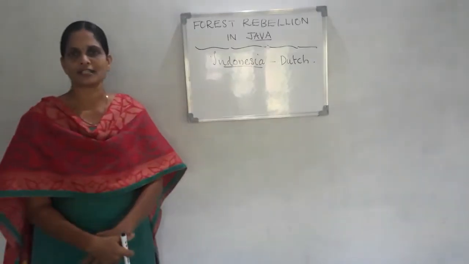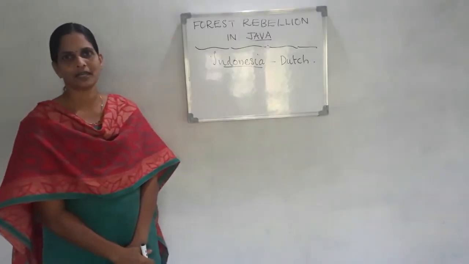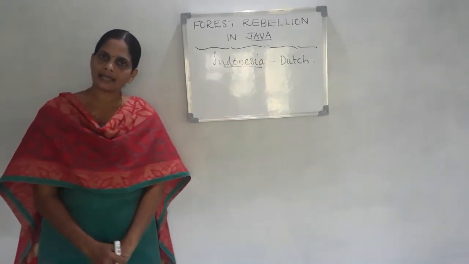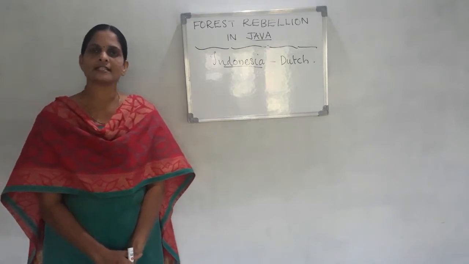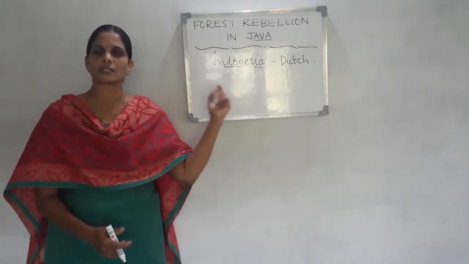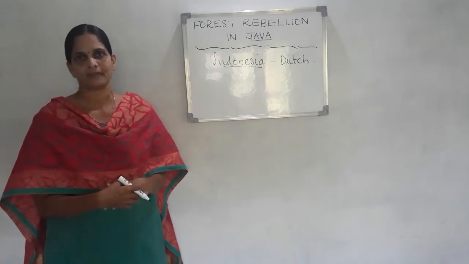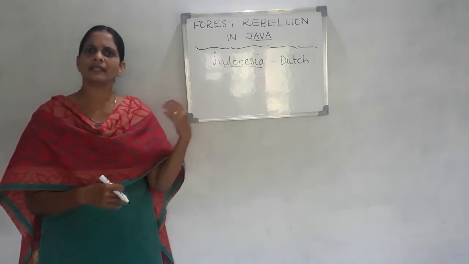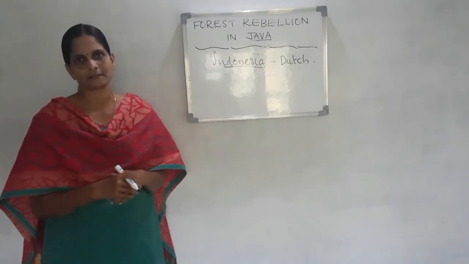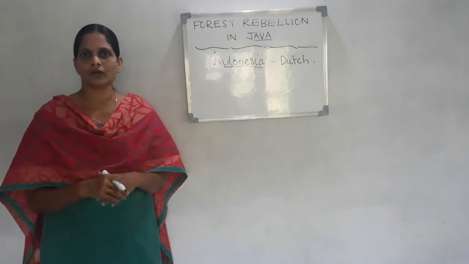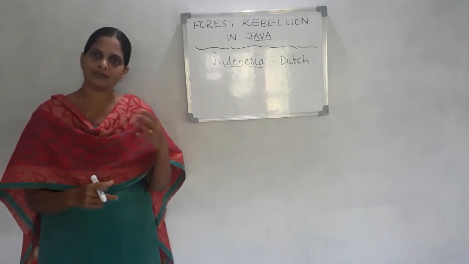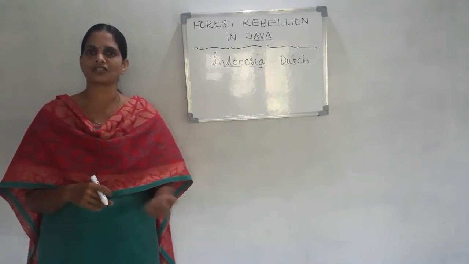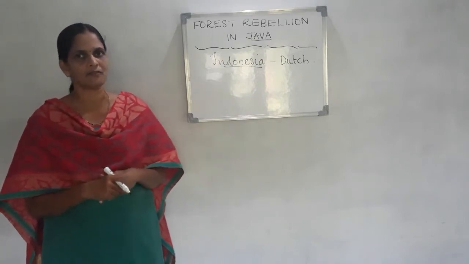And what are these policies that we are discussing now? The Dutch started the colonial management. Like Indian forest communities, Javan forest communities were also experts in many things. They were very expert in cutting trees, transporting logs and many other activities inside the forest. They fully depended on the forest for their livelihoods. They lived inside the forest. They had their own beliefs, rites and rituals, as we discussed in the Indian case.